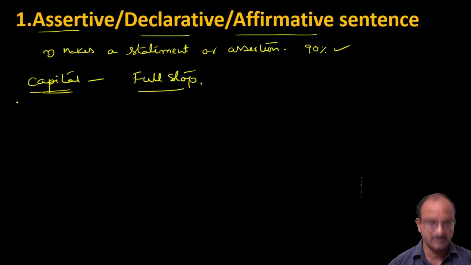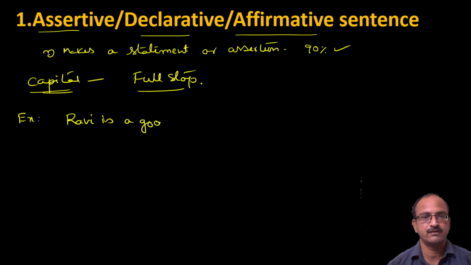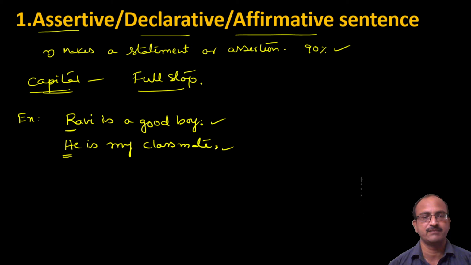For example, Ravi is a good boy is an assertive sentence. Or, He is my classmate. Look at this: it starts with a capital letter, is a statement, and ends with a full stop.